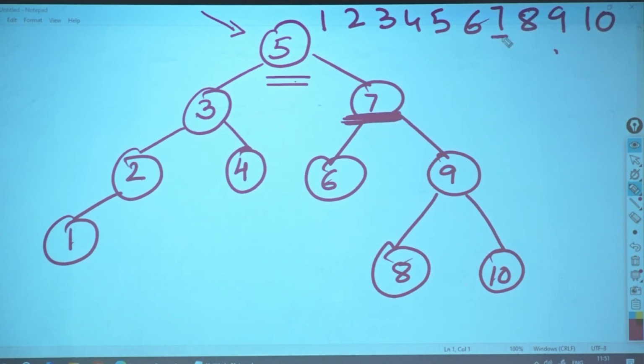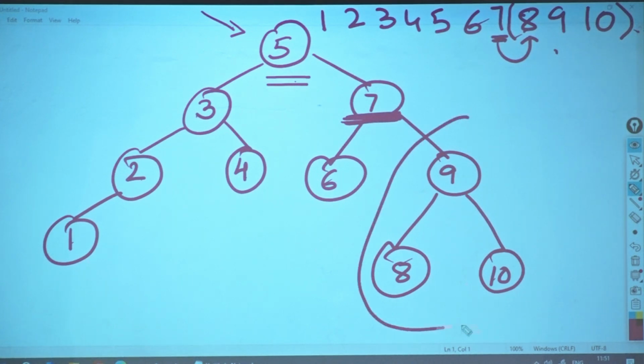So I have been given 7. I need to find the in-order successor of 7, which is going to be what? 8. Now I have to go to which side of 7? The right side. In the right subtree of 7, is 8 the smallest number or the largest number?